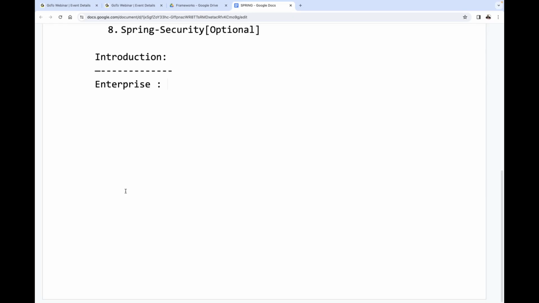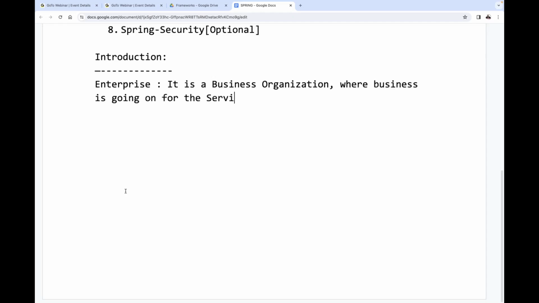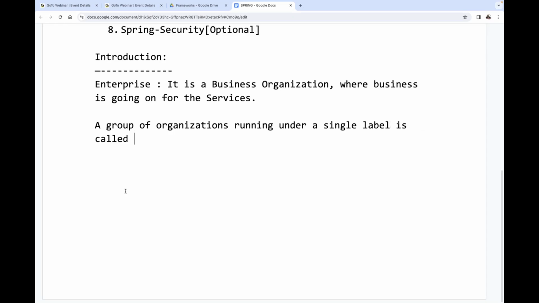The point I'm telling is that it is a business organization, where business is going on for the services. Next is some other definition: a group of organizations running under a single label. Understand it clearly. A single label is called an enterprise.